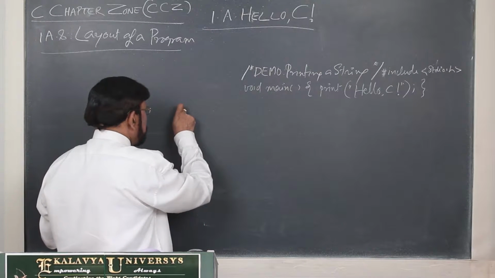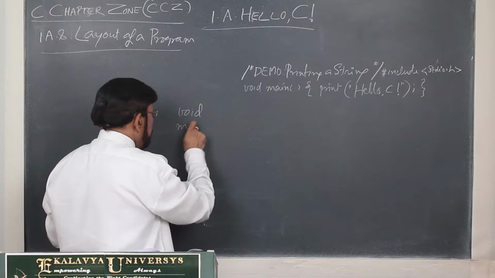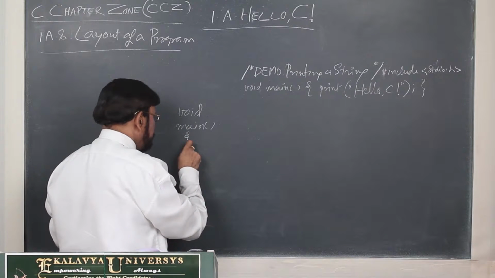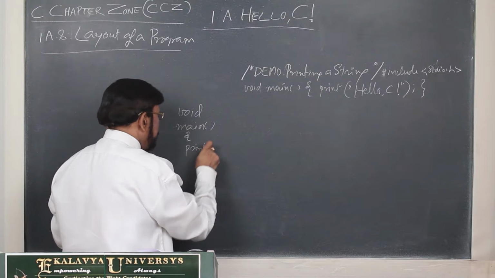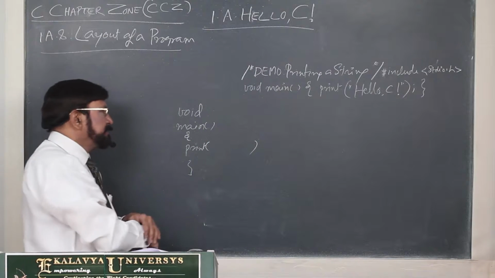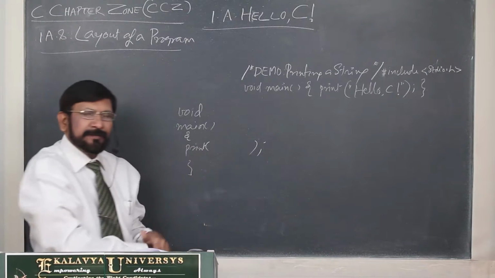Just for example, I show you void, main, opening brace, printf, closing brace. Like that I have written each element in one line.